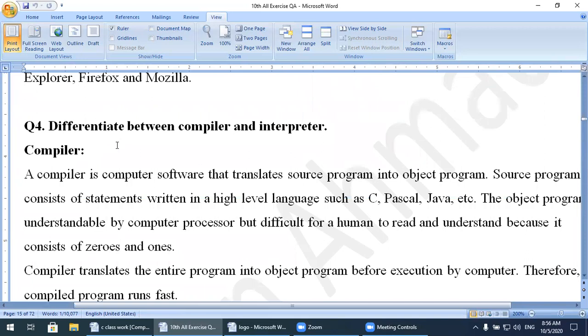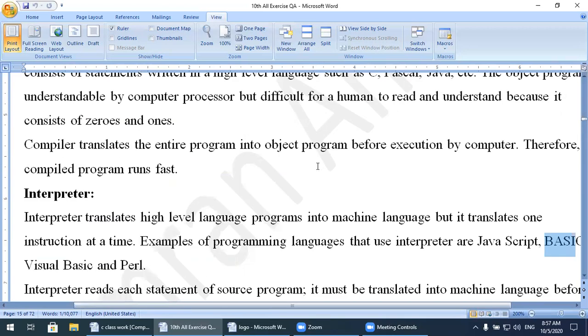The only difference between compiler and interpreter is this: the compiler executes the whole program at once and the interpreter executes the program line by line. One another difference is there: the compiler makes the obj file while the interpreter does not make the obj file. So there is a difference between the compiler and interpreter.